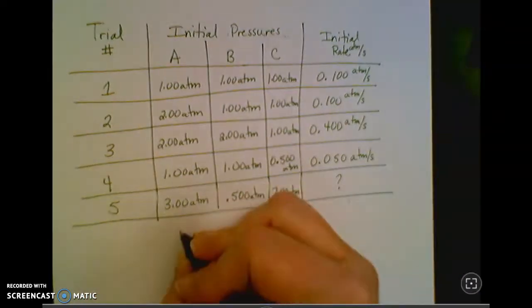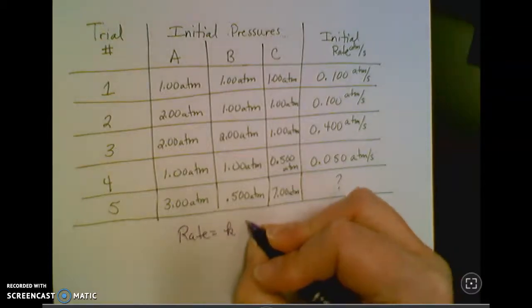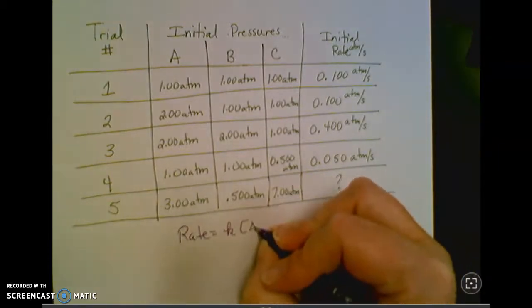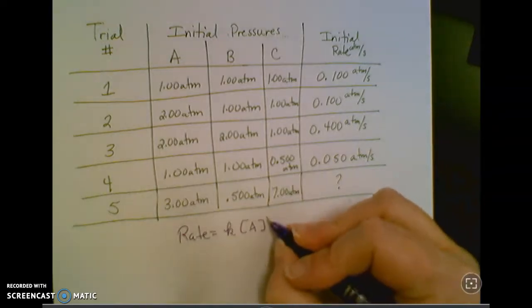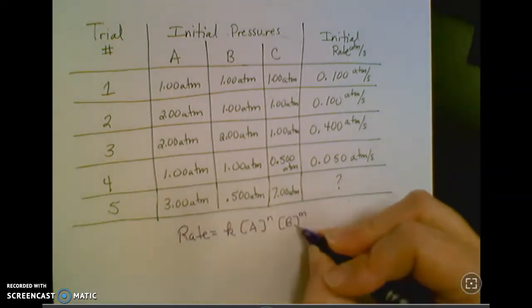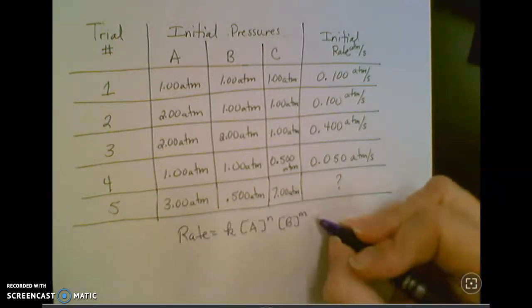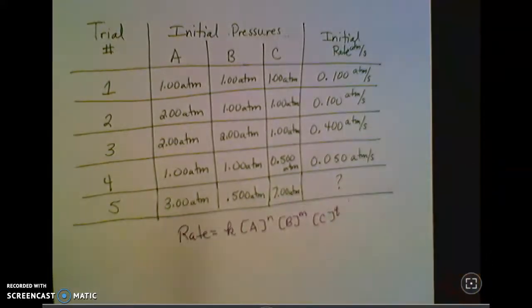So remember, rate is equal to K times concentration of A to the N, B to the M, and in this case we've got C, and let's call it to the Q, just whatever.